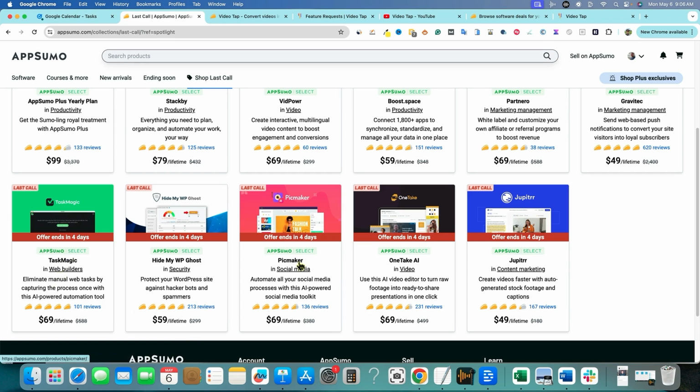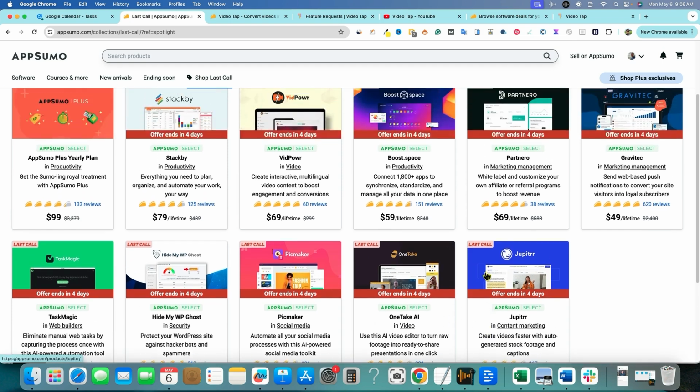I don't know if I ever did PicMaker or not, but this is going to be like an AI Canva type tool. But One Take and Jupiter, I picked both these tools up and paid for them. I like them. They've got a lot of reviews and solid ratings. They're video creation tools and so forth. I definitely would go and check out Jupiter and One Take if you're a Plus member. If you didn't get a chance to pick those ones up, I definitely highly recommend looking at those 2 tools.